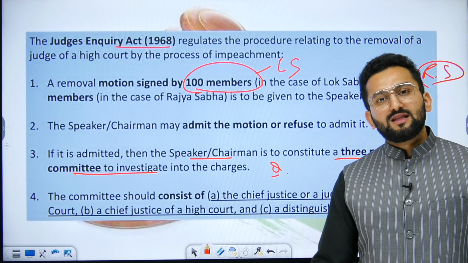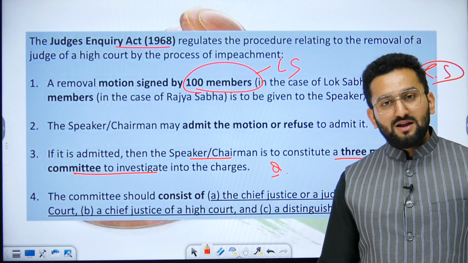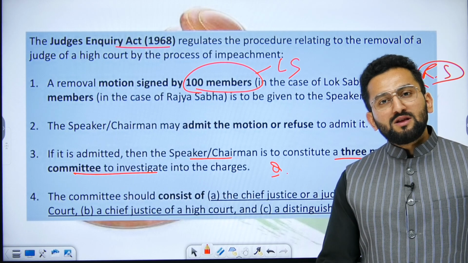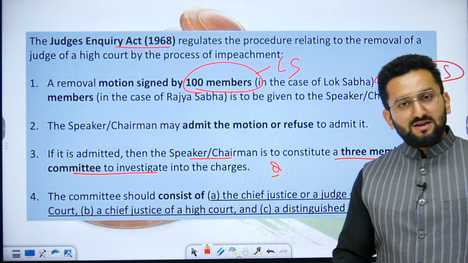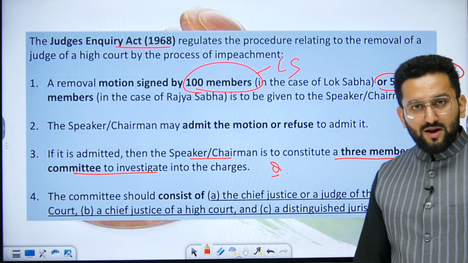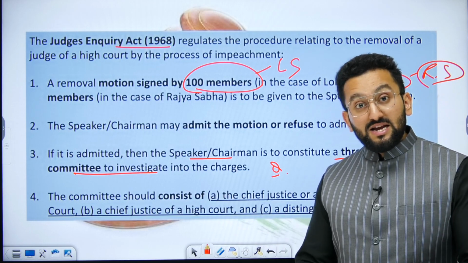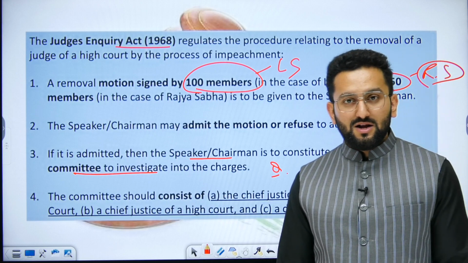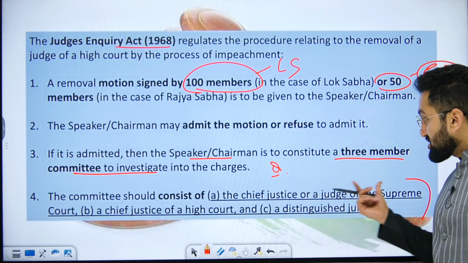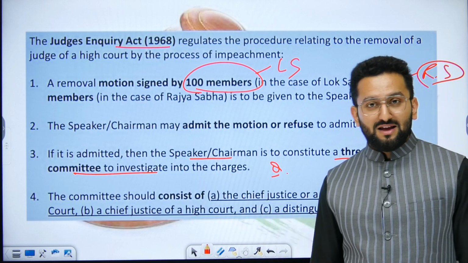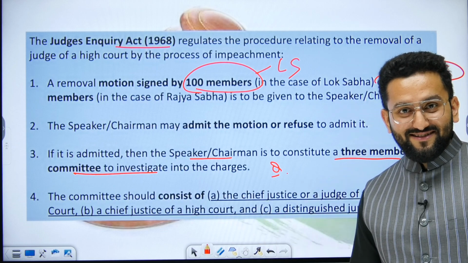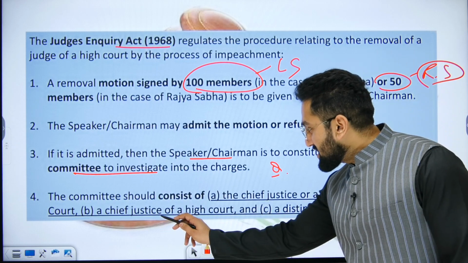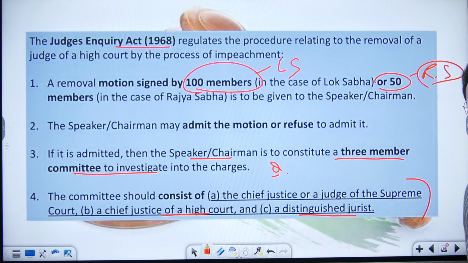If everyone knows that they are relatives, or they have some common link, then on this basis that particular person, the CJI, would say, okay, I am not going to be part of the inquiry committee since I have a common connection. So that is why the scope was Judge of Supreme Court, so that another judge can actually take up this responsibility. Okay. A Chief Justice of High Court or a distinguished jurist.